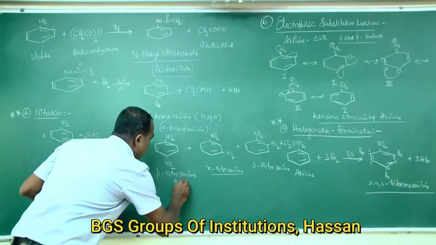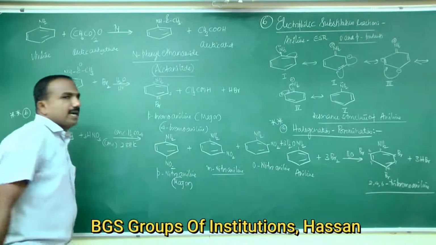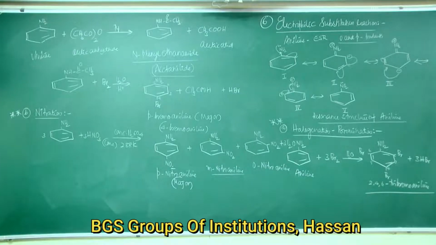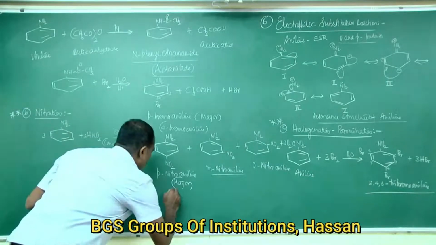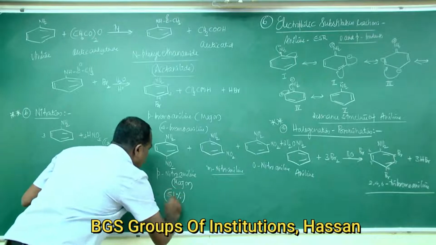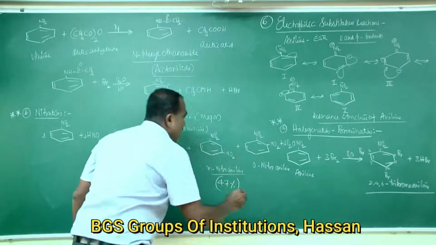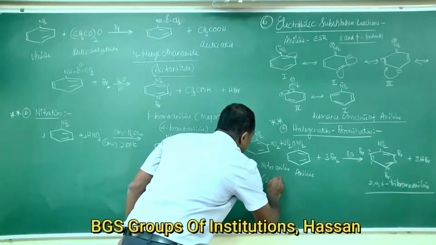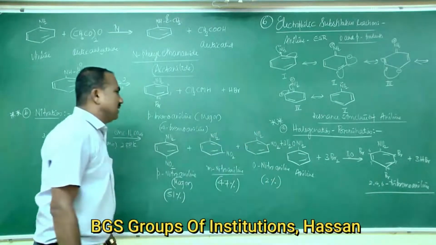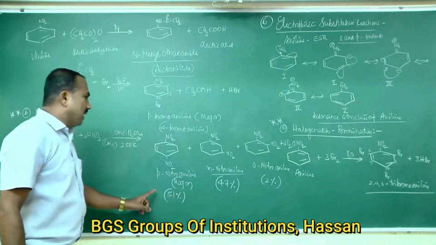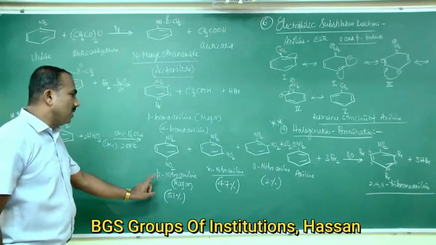So this is formed as a major product. The major product is 51%, and this one is 47%, and this one is 2%. So 2% is ortho nitro aniline, meta nitro aniline is 47%, and 51% is para nitro aniline.